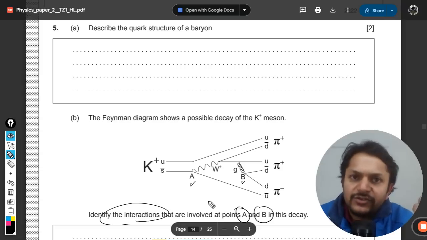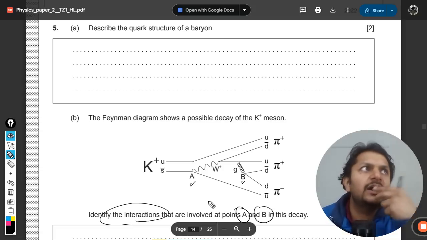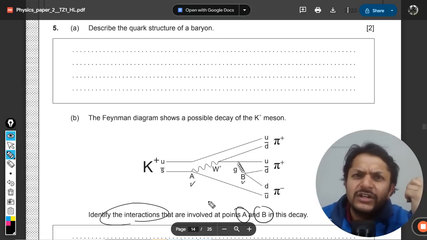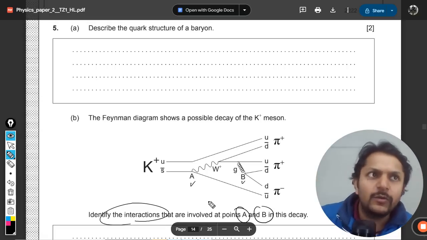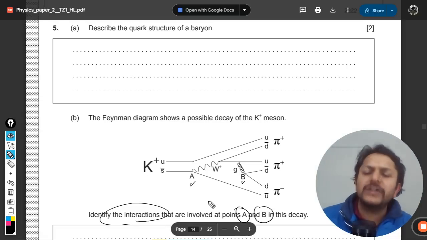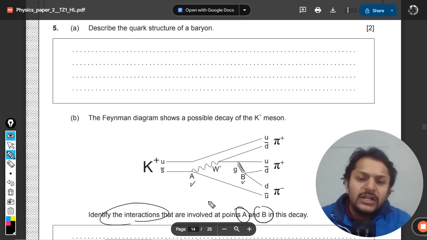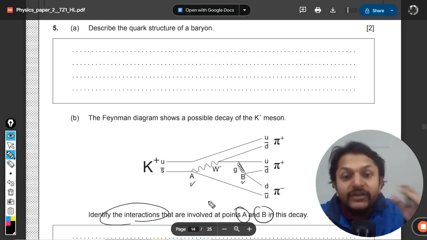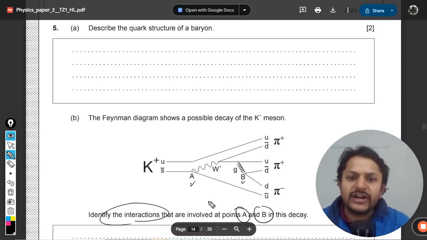So how many interactions do we know? Number one is weak nuclear interaction. Number two, strong nuclear interaction. Number three is electromagnetic interaction, which only occurs when there are positive and negative charges, like an electron and a proton. And what is the fourth type? Gravitational. We don't talk about gravitational interactions at all, and it is not electromagnetic either. We are left with two: the weak interaction or the strong interaction.